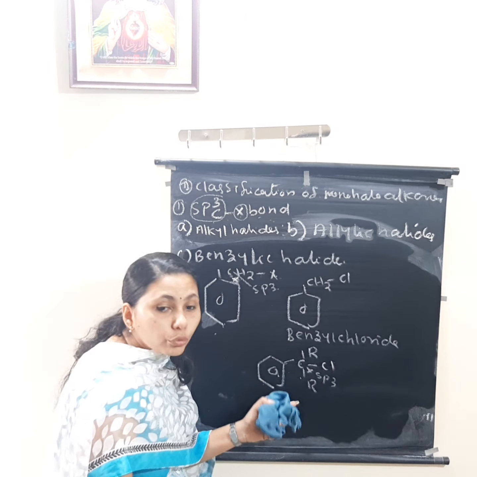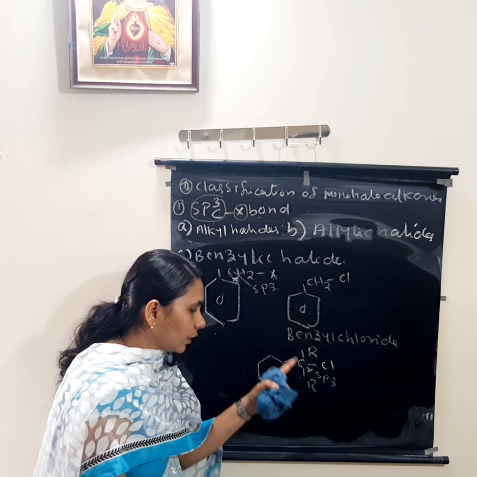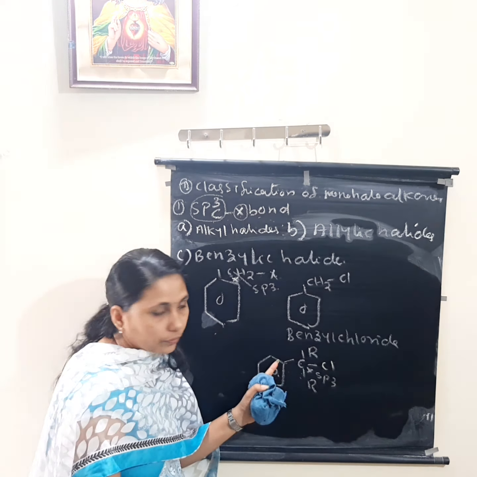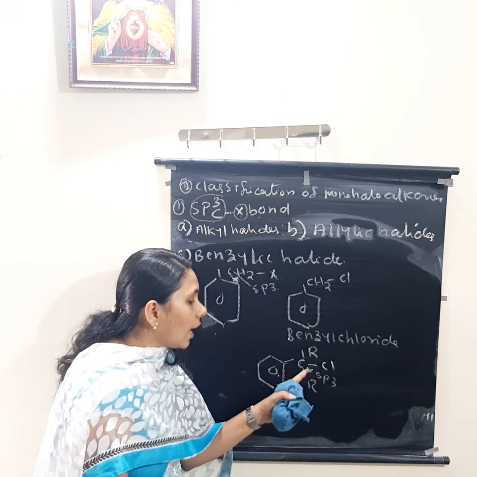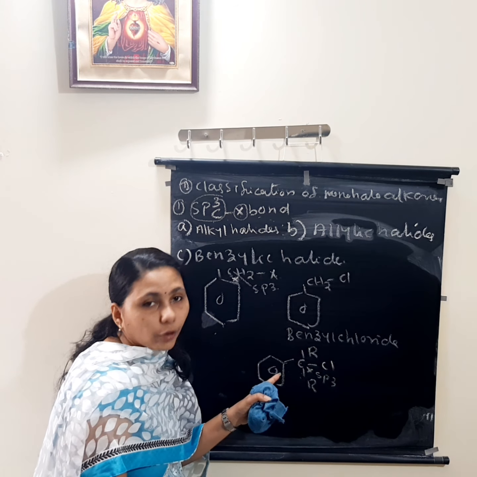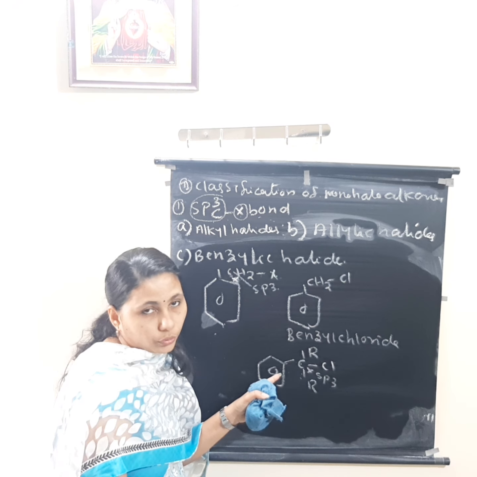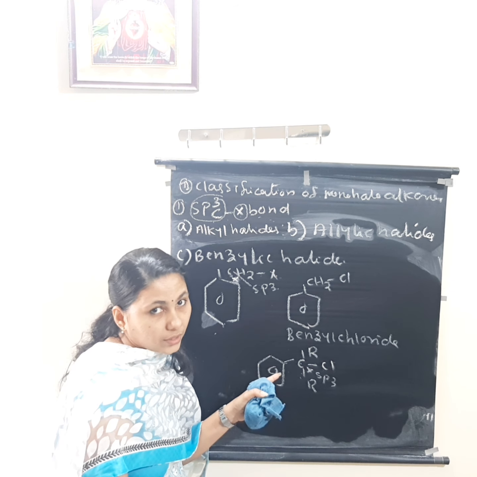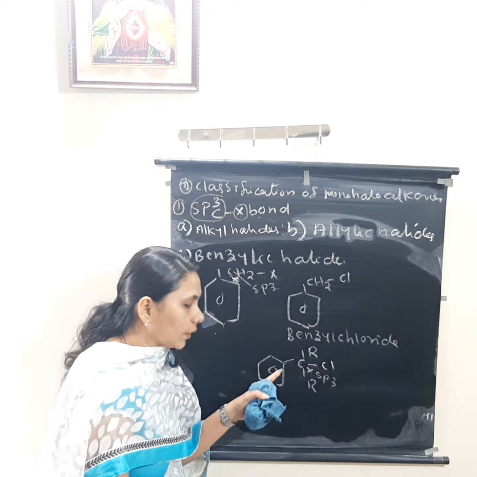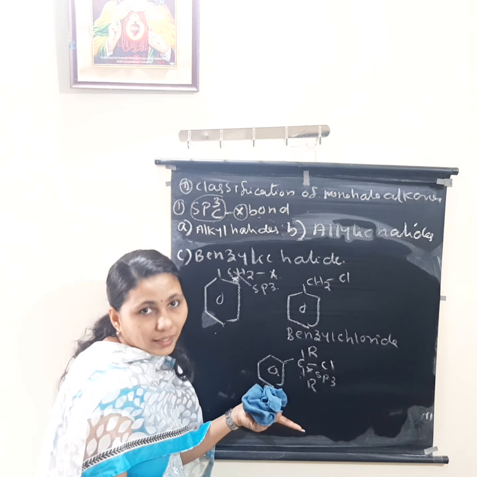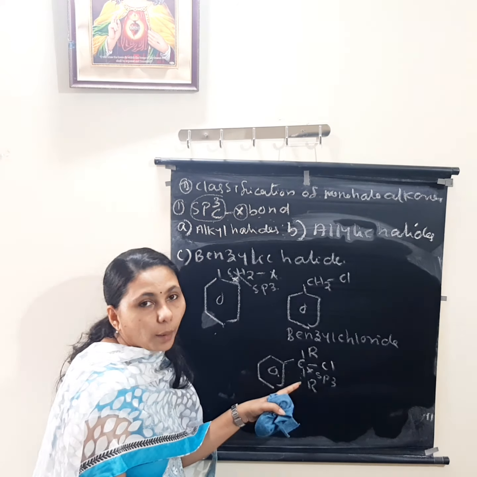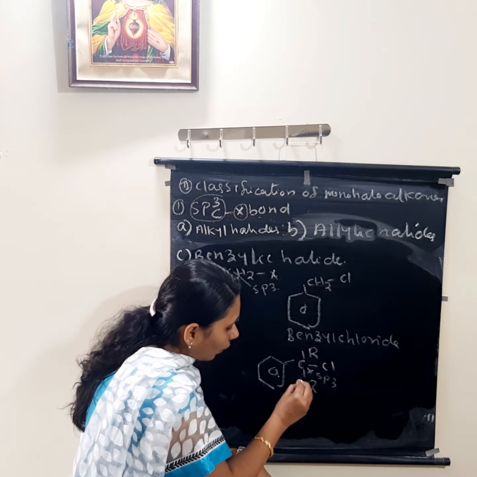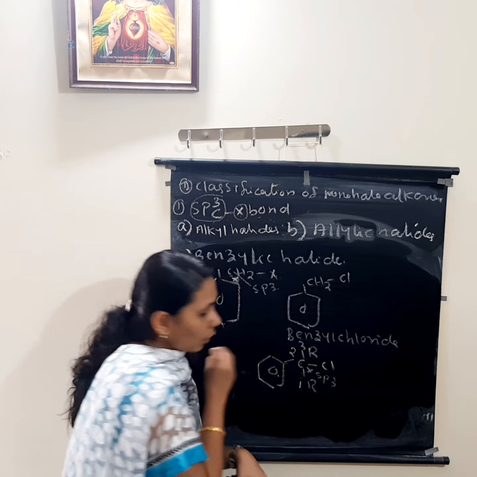If I write chlorine here, how can we name it? 2-chloro. If this is the phenyl group, and phenyl and alkyl groups, aromatic and aliphatic groups, are both present, then we have to take this aromatic ring as a substituent, not as the main chain. Last year I explained, aromatic will come as a substituent ring. So if you are naming this compound, 1, 2, 3, this is the longest chain.